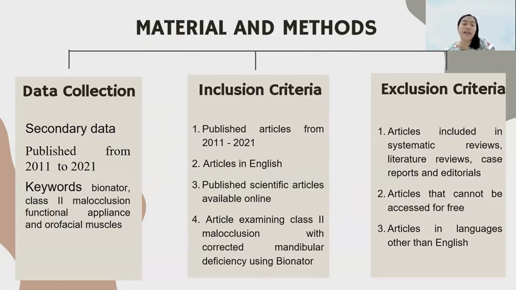Inclusion criteria: articles published from 2011 to 2021, articles in English, published scientific articles available online, and articles examining class 2 malocclusion with mandibular deficiency corrected using the Bionator. Exclusion criteria: articles that are systematic reviews, literature reviews, case reports, and editorials, articles that cannot be accessed for free, and articles in languages other than English.